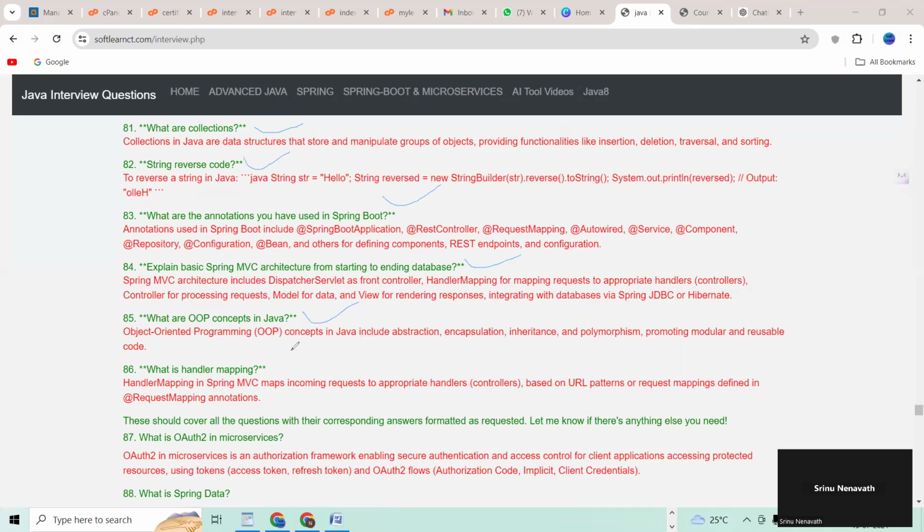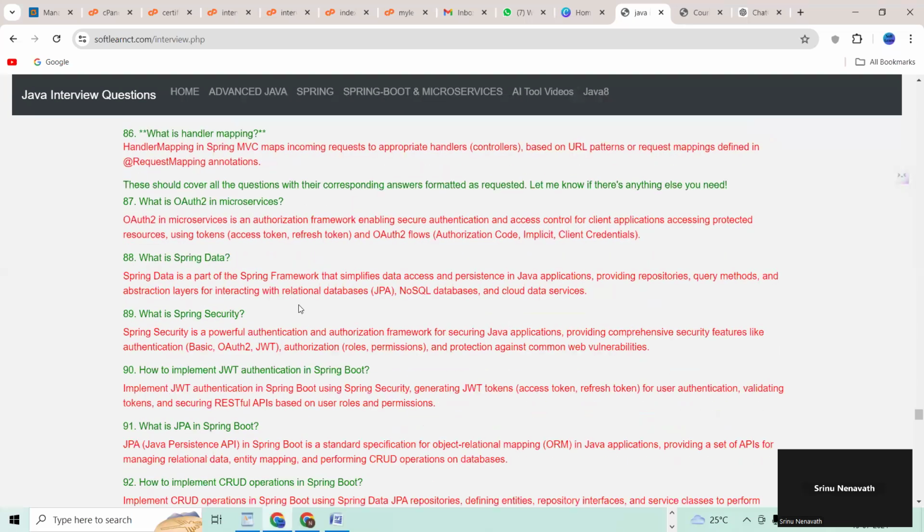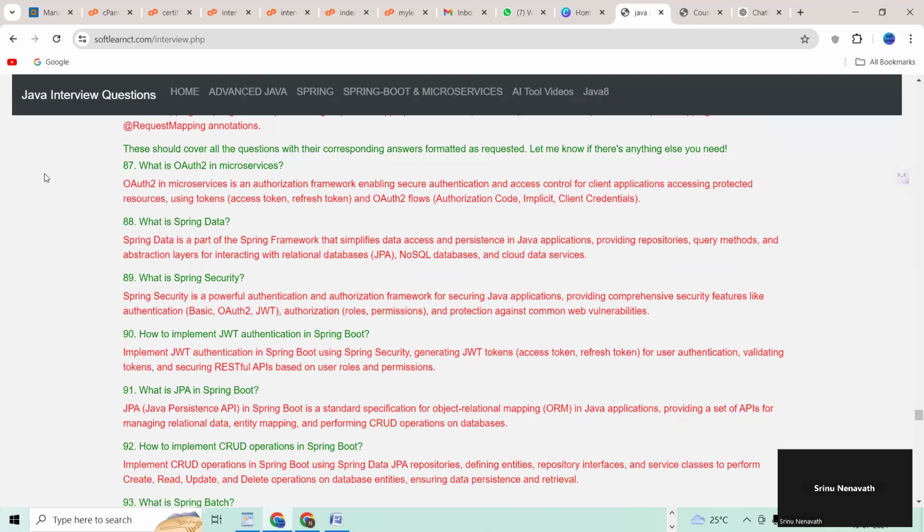86 question, what is handler mapping? 87, right? Question number 87. This should cover the questions with their corresponding answers formatted, right? What is OAuth in microservice? What is Spring Data?